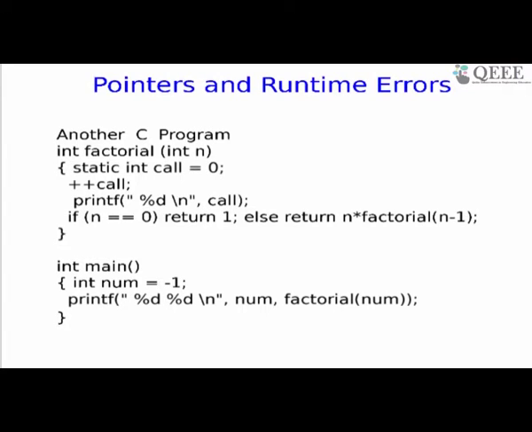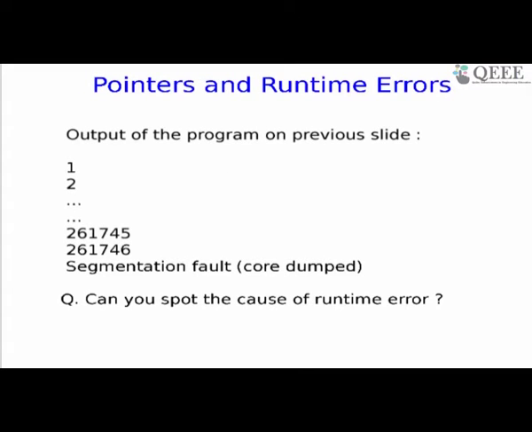When I ran this program on my machine, the output is given on page 10, where the output of the program is some values, 1, 2, 2, 6, 1, and then a segmentation fault. So what exactly is the cause of the problem? Maybe I'll answer it after some time.